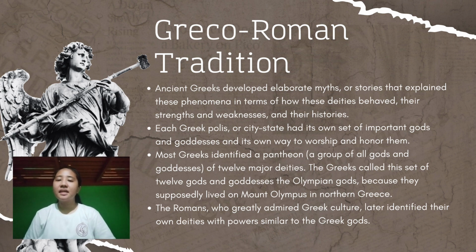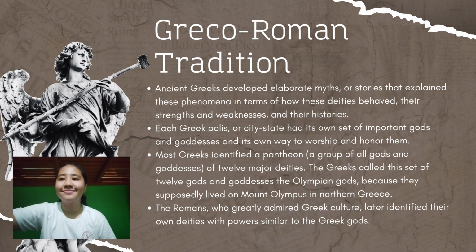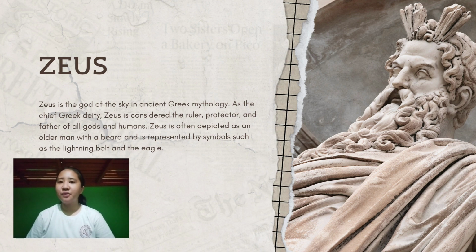Last but not the least, the Romans, who greatly admired Greek culture, later identified their own deities with powers similar to the Greek gods. One of the gods, or shall we say the well-known god, Zeus. Zeus is the god of the sky in ancient Greek mythology. As the chief Greek deity, Zeus is considered the ruler, protector, and the father of all gods and humans.